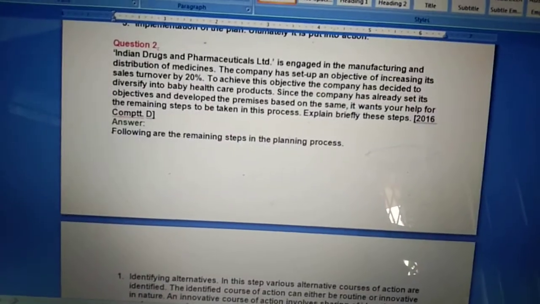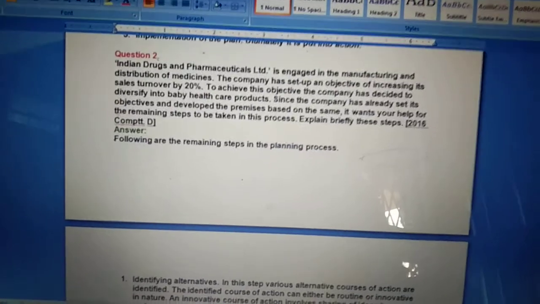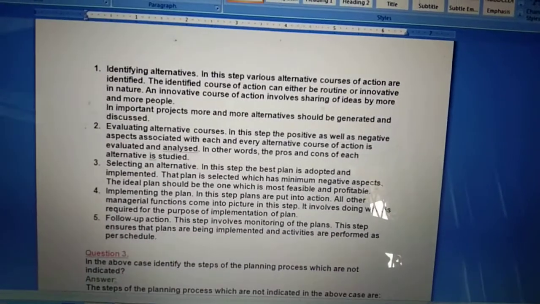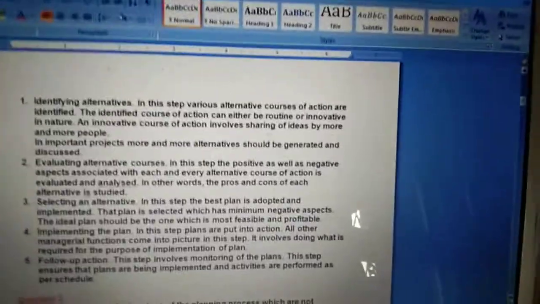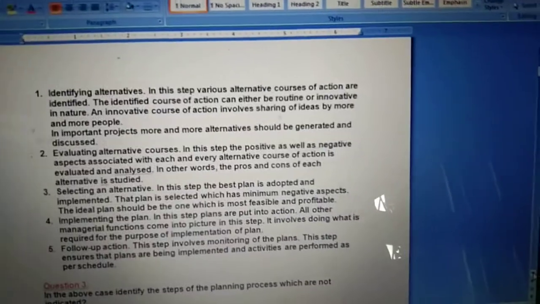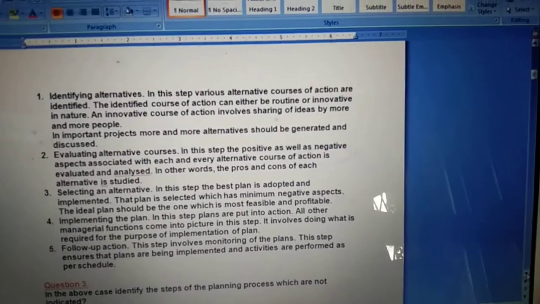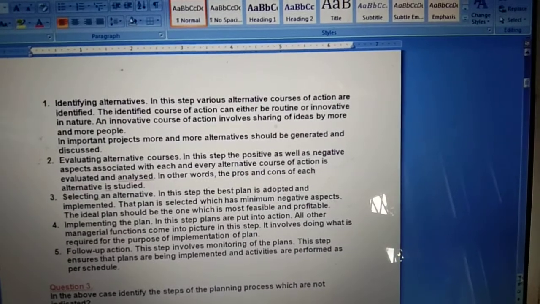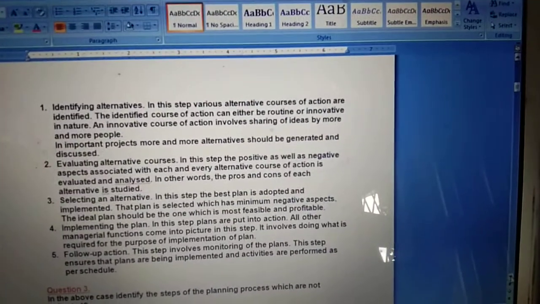Once the objective has been set up and premises has been decided, the third step is identifying the alternative. Identifying the alternative basically means where we go through with different alternatives or courses of action. We identify all those different courses of action by which we are able to achieve our objective.